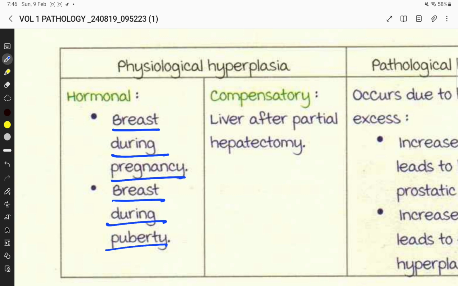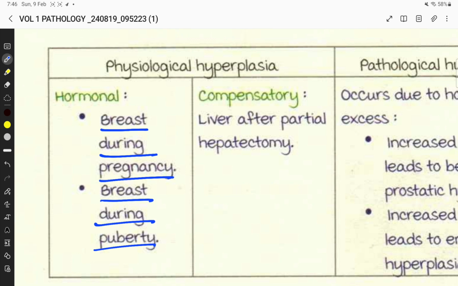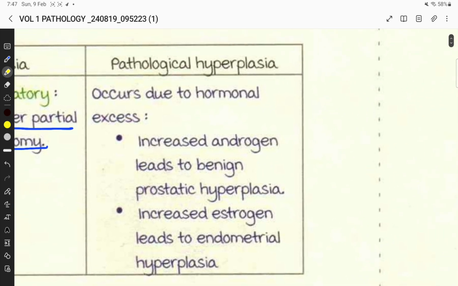Then liver after partial hepatectomy is an example of compensatory physiological hyperplasia.